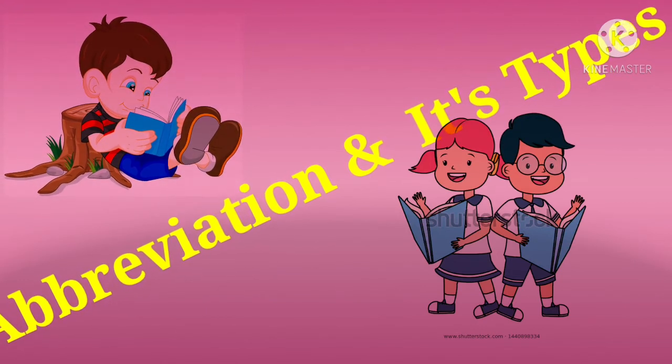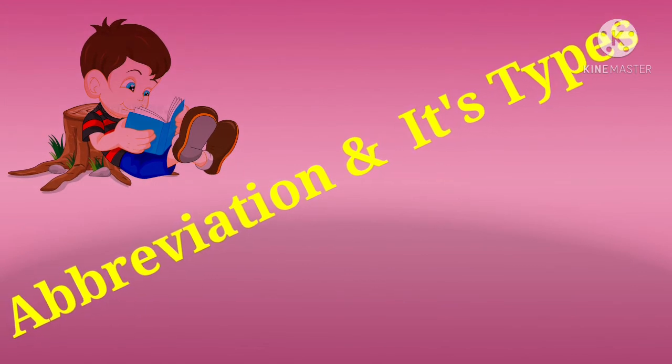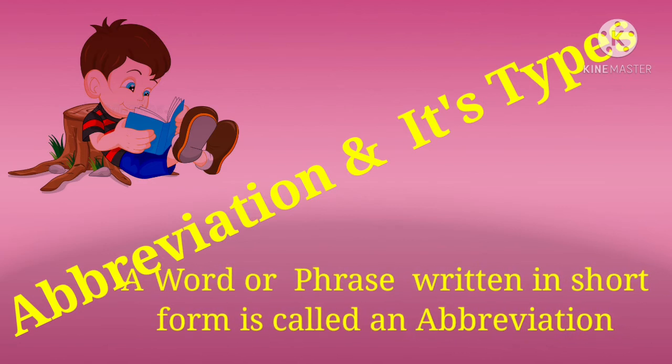Abbreviations are generally used in our daily life when we send short messages or email to our friends, relatives, etc. An abbreviation, a word or phrase written in short form, is called an abbreviation.